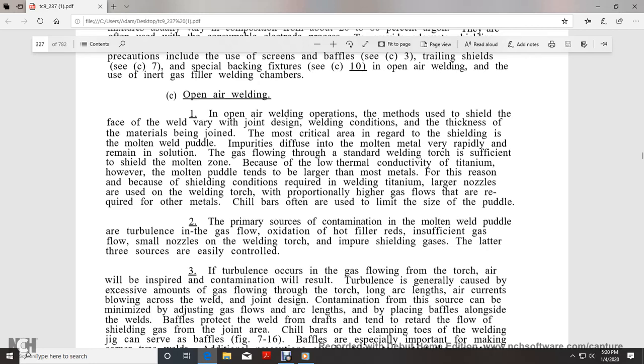Because of the low thermal conductivity of titanium, however, the molten metal pool tends to be larger than in most metals. For this reason, and because of the shielding conditions required with the welding of titanium, larger nozzles on the welding torch and proportionally higher gas flows are required than for other metals. Chill bars are often used to limit the size of the puddle.